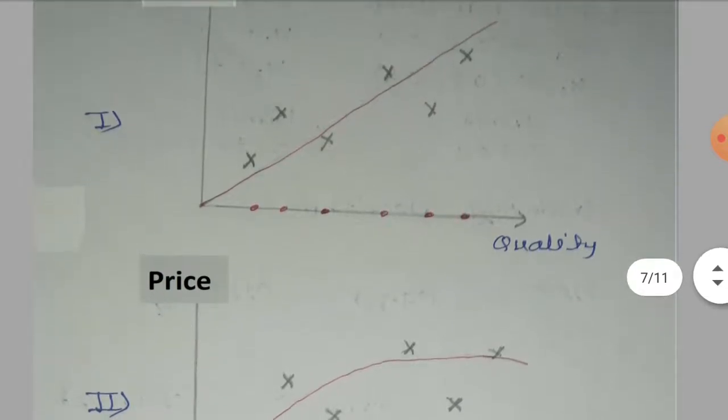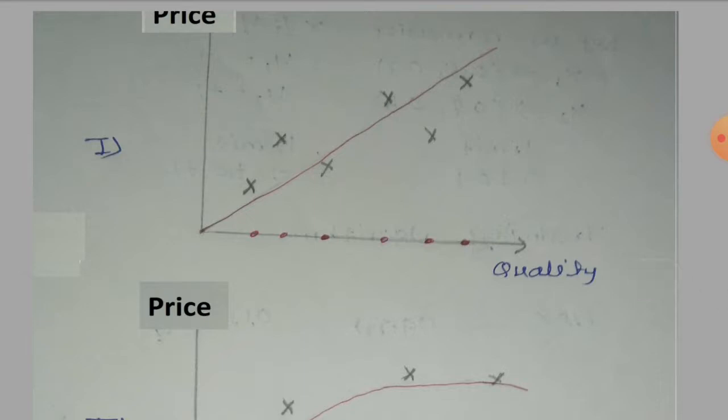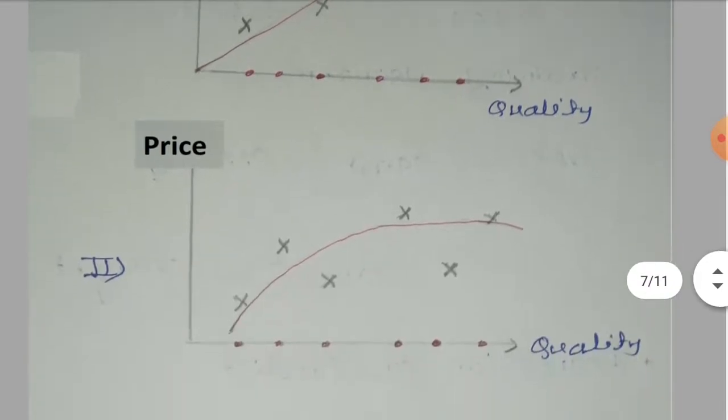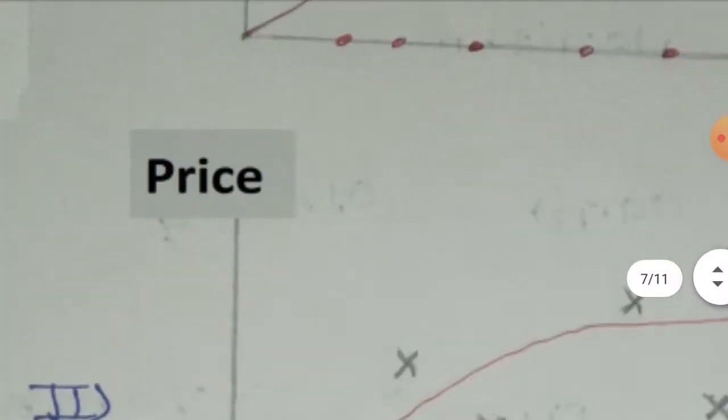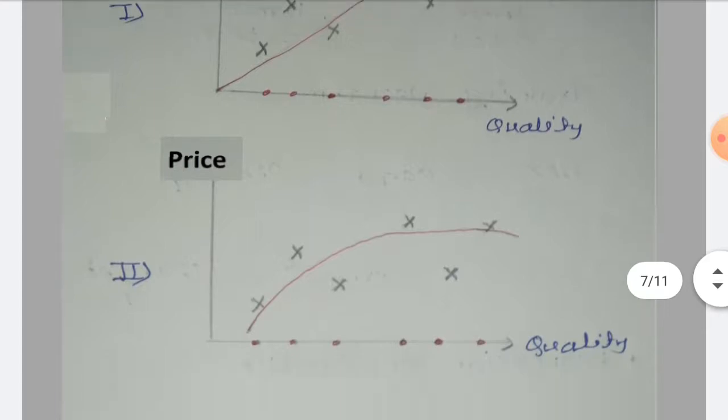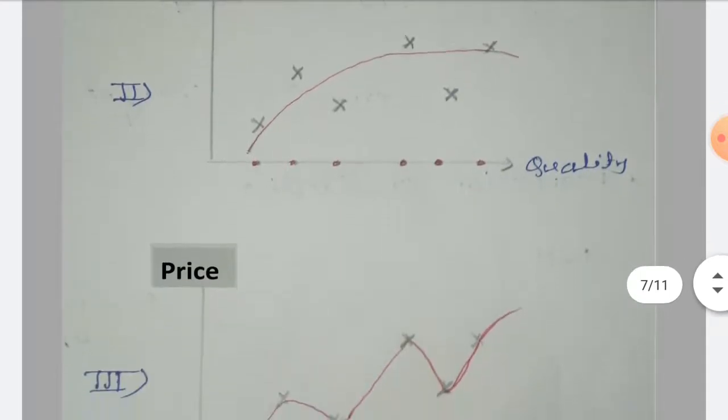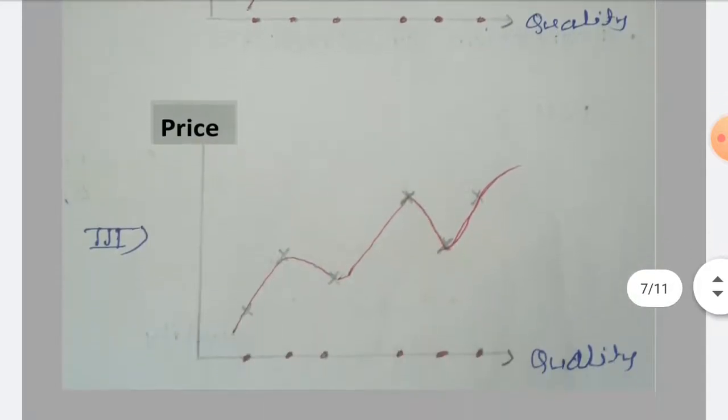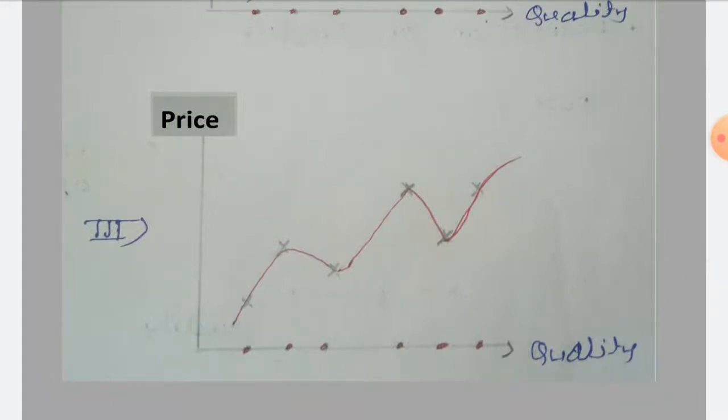In the first case the complexity is very low, whereas this is a curve, so the function will be complicated. Now can we do better than this? Yes, we can directly draw this kind of curve which covers all the data points.